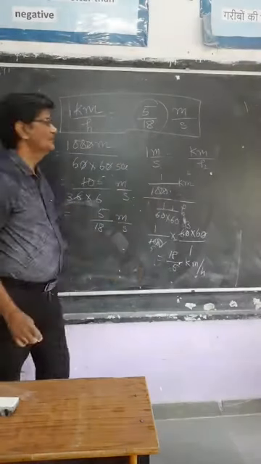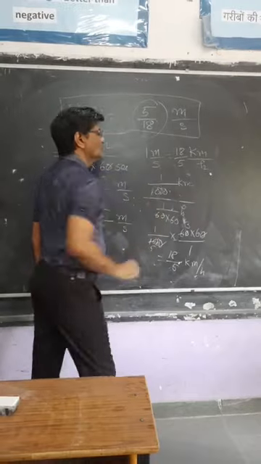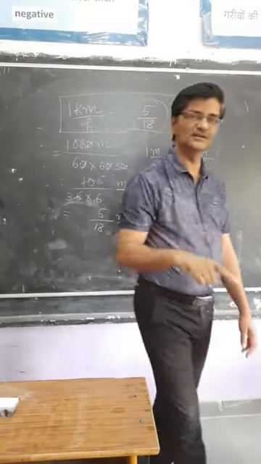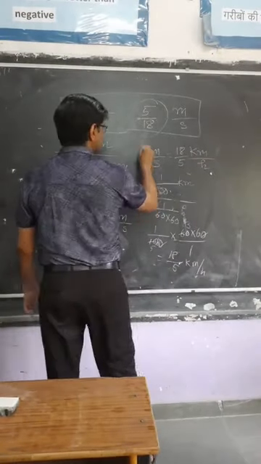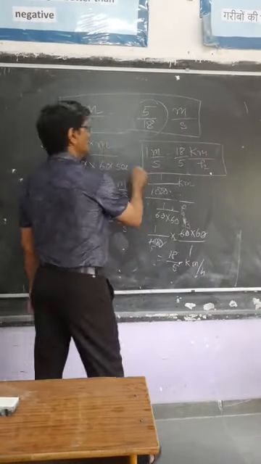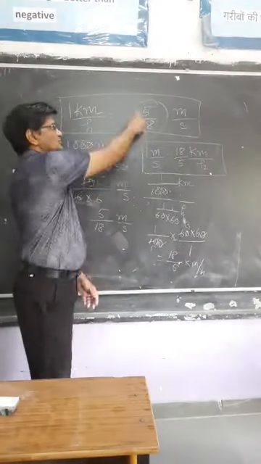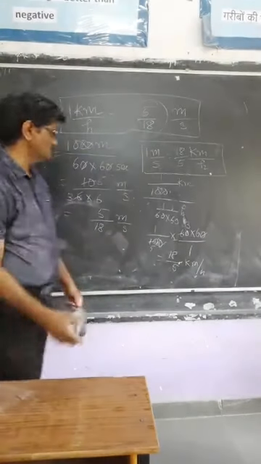Just the inverse of it, means you have to multiply it by 18 upon 5. So whenever you have to convert meter per second into kilometer per hour, you have to use this relation, and if you have to convert kilometer per hour into meter per second, you have to use this relation. Just try something.